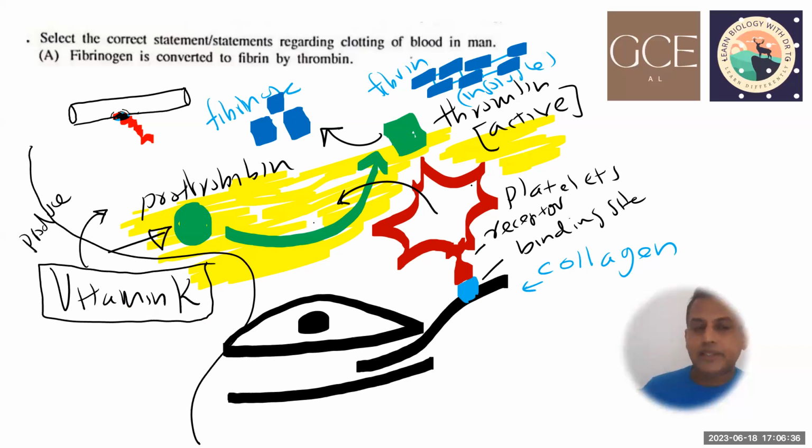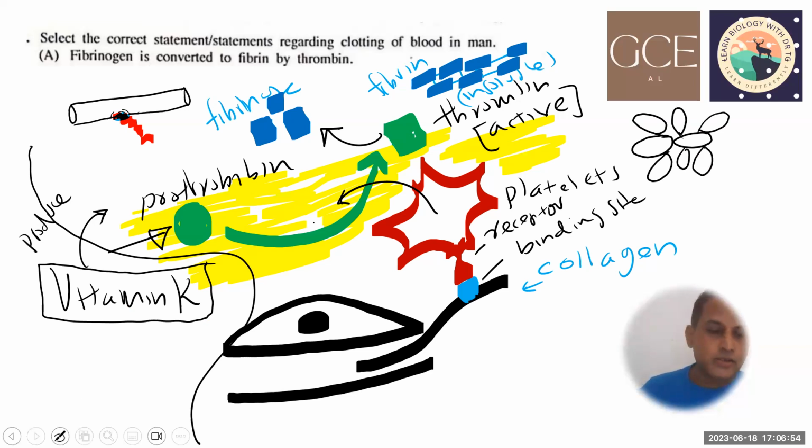Okay, after that, when we take the platelets, they can also join together like this. So they can aggregate, and they can also be trapped in this fibrin mesh. The blue color one is the fibrin mesh, and the aggregation of platelets.